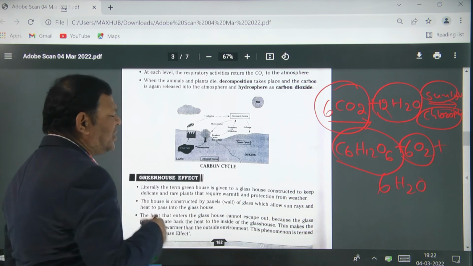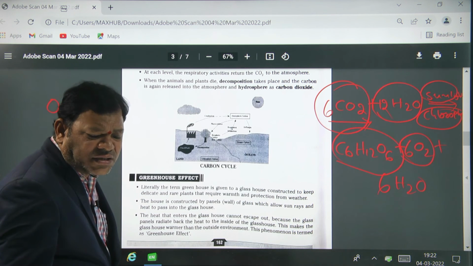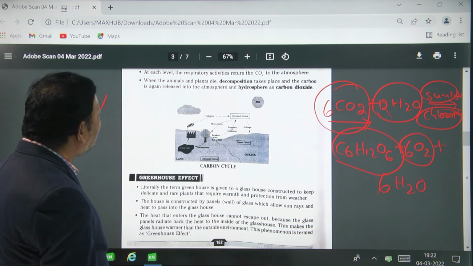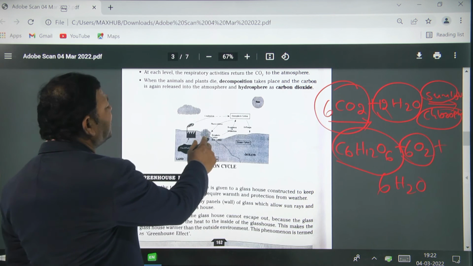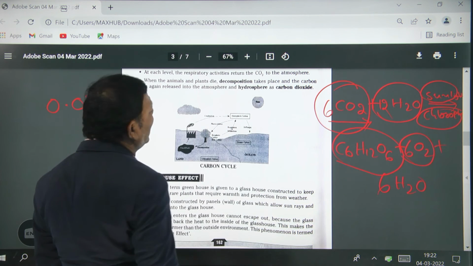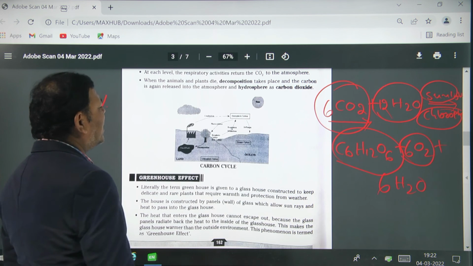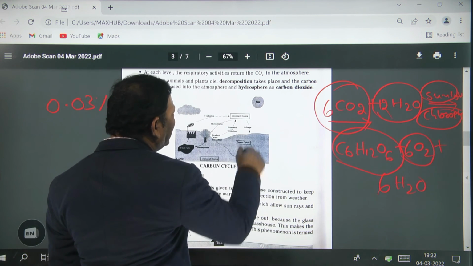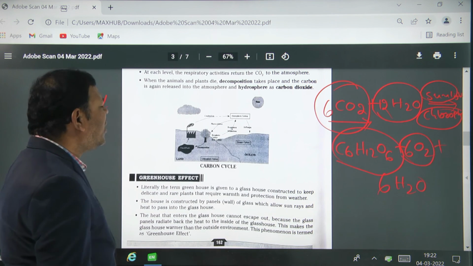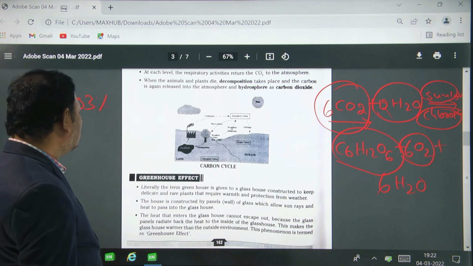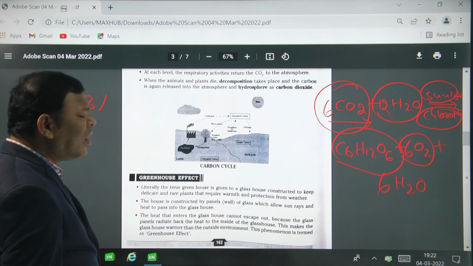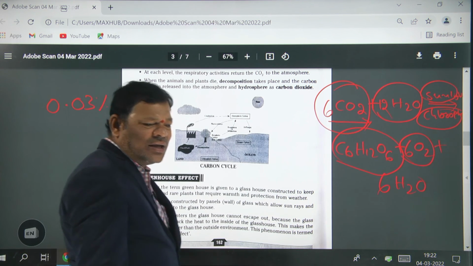Again, in respiration, all the animals release carbon dioxide into the atmosphere. This carbon dioxide, by the diffusion mechanism, joins into the ocean. So this is about the carbon cycle. Is it clear?